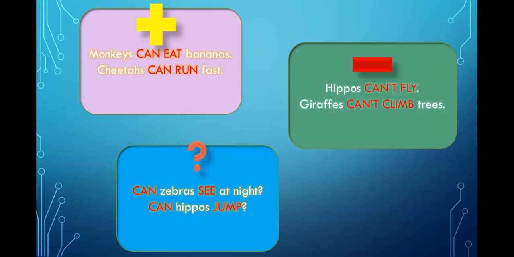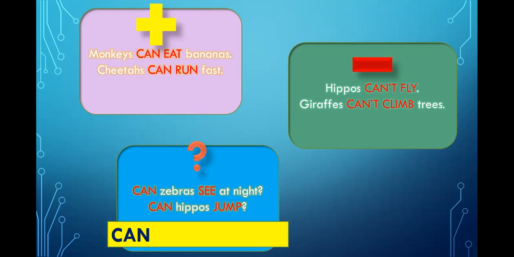Okay, we put can, and then the animal, or the person, or the thing, and then after that, we use the verb, the action. Okay, we use can with the animal and the verb. Can zebras jump? Can elephants swim? Can cheetahs run? All right. Can monkeys hang from trees? All right, we put can, and then the animal, the person, the object, and then the verb, which is the action.